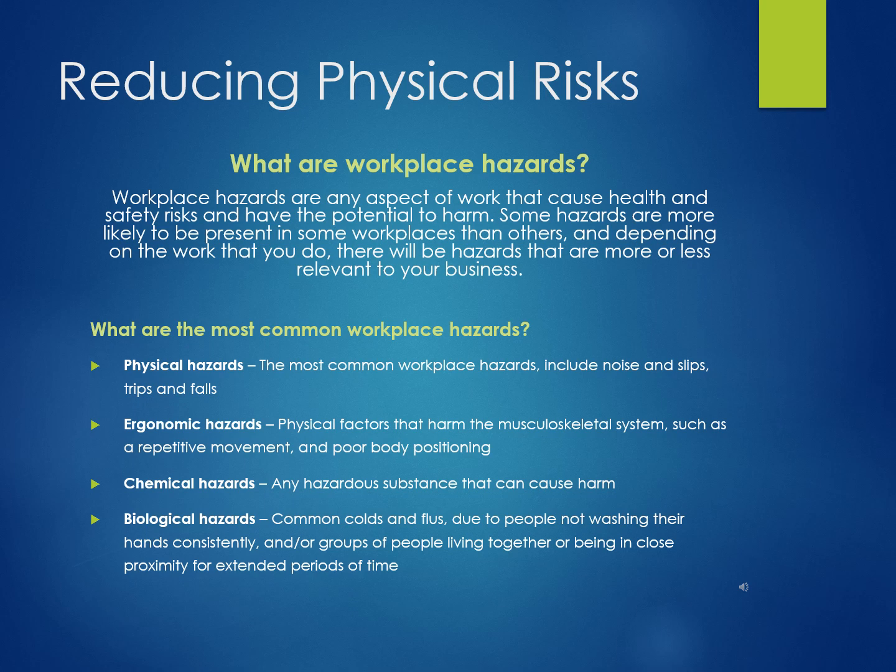Chemical hazards: any hazardous substance that can cause harm to your employees. Biological hazards, which include common colds and flus due to people not washing their hands consistently and/or groups of people living together or being in close proximity for extended periods of time.